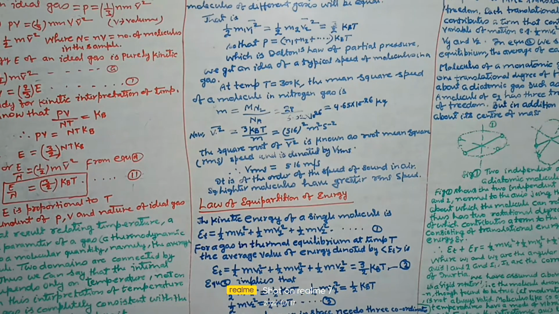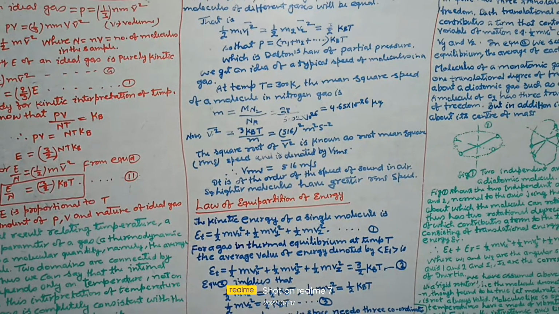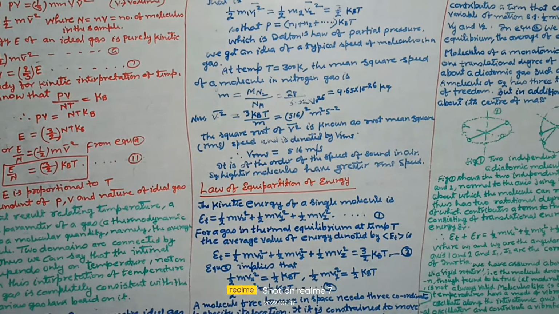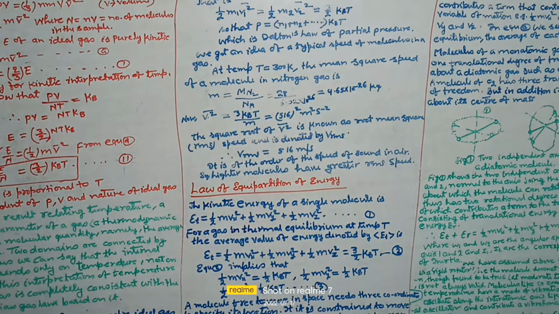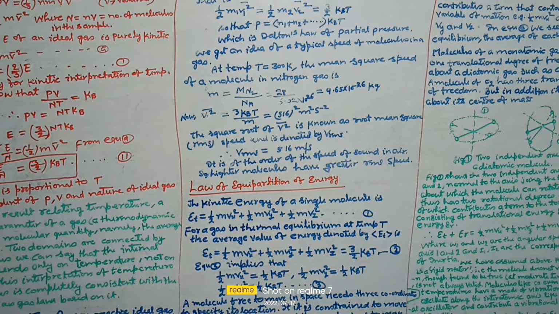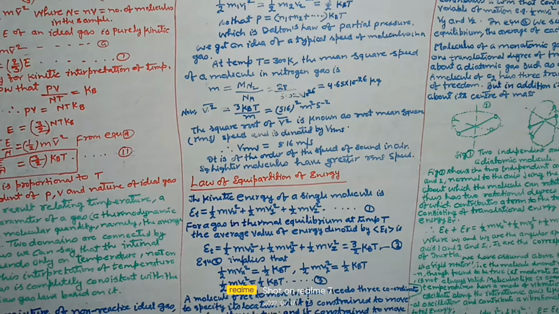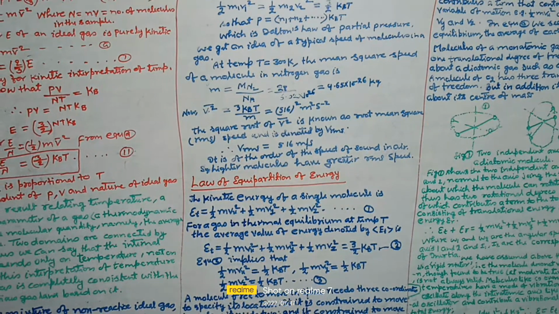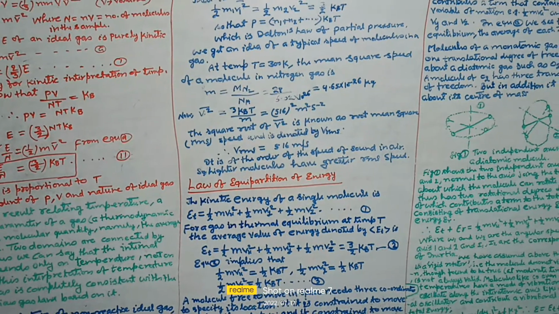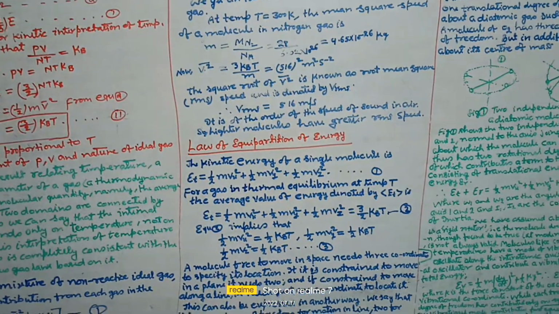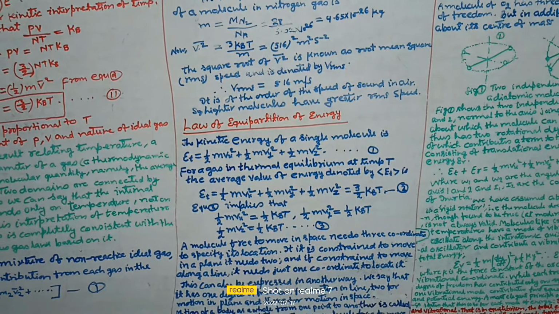Now v bar squared = 3 kB T by m = (560) whole squared meter squared per second squared. The square root of v bar squared is known as root mean square speed or RMS speed and is denoted by v RMS. So v RMS for nitrogen gas is equal to 516 meters per second. It is of the order of the speed of sound in air. So lighter molecules have greater RMS speed.